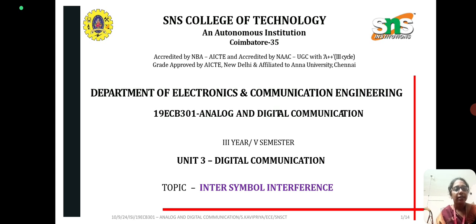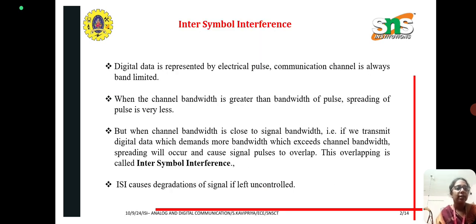I am going to discuss the topic intersymbol interference. First, we can see what this intersymbol interference is. Digital data is represented by electrical pulses. A communication channel is always band limited.